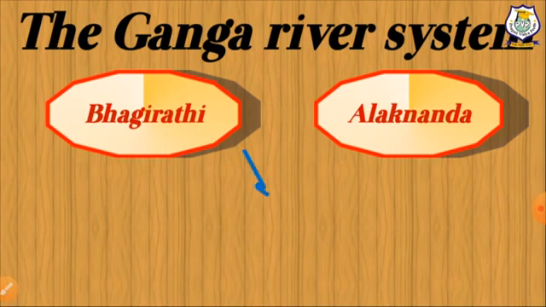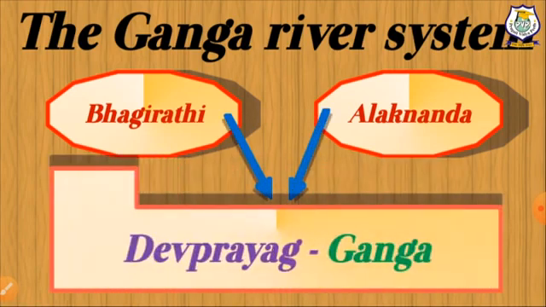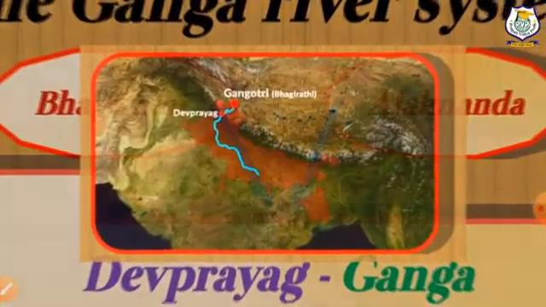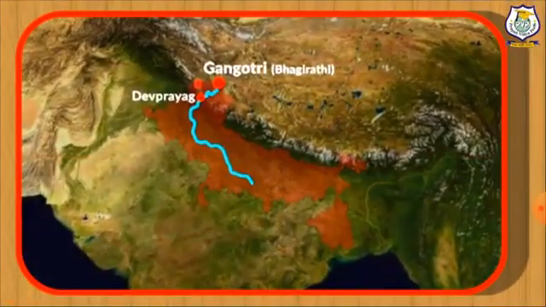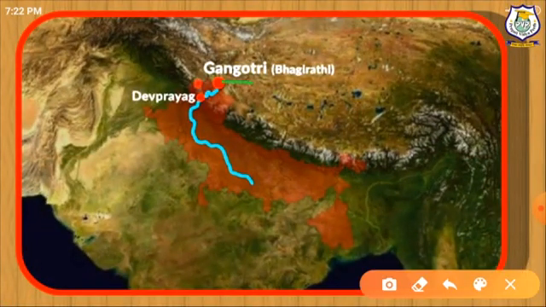These two join at Dev Prayag where Ganga is formed. You will see on the map Bhagirathi, the place of origin is Gangotri, and then it meets with Alaknanda and then forms Ganga at Dev Prayag.